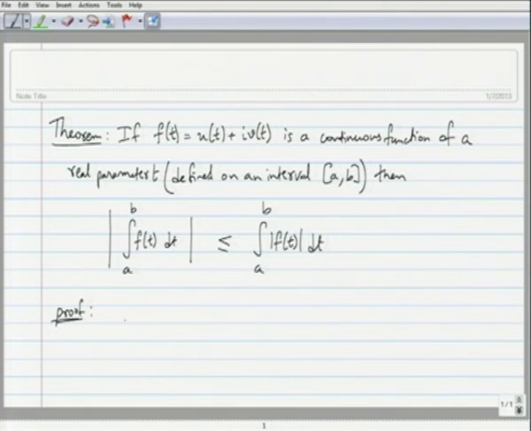So, if integration from a to b f of t dt is 0, this is one case.